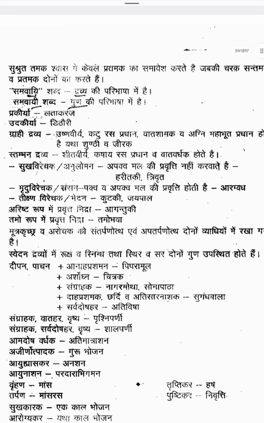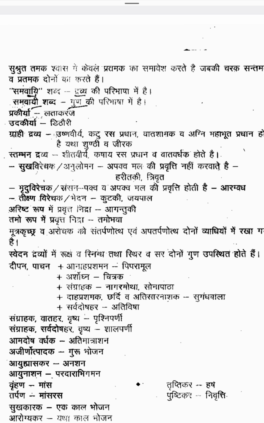Next one is Sukha Virechaka or Anulomana. Both are synonymous. How does it work? Apakva mala is not expelled; only Pakva mala is expelled. That is called Anulomana. Examples for Anulomana are Haritaki and Trivrit. That karma expels only Pakva mala, so it is called Anulomana or otherwise known as Sukha Virechaka. Examples for Anulomana are Haritaki and Trivrit.